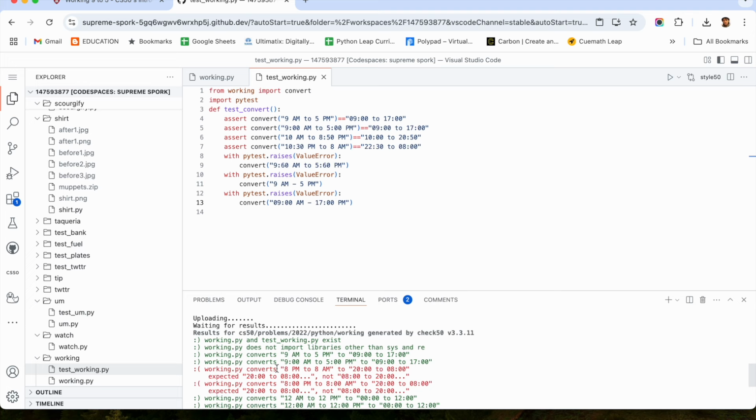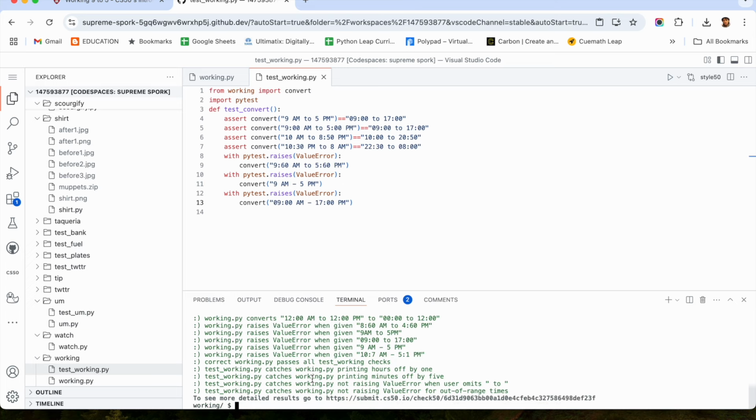So here working converts 8 into 8, expected 20. Okay, there are two errors. Let's check what those are with the help of submit.